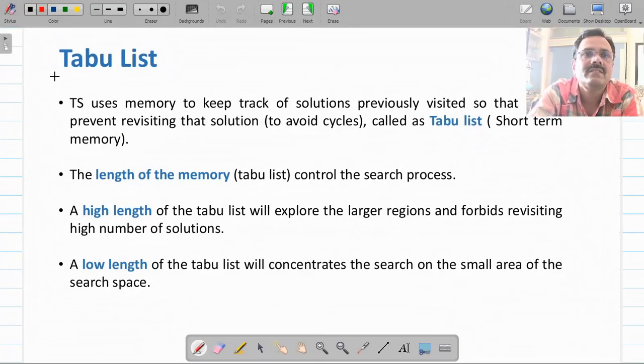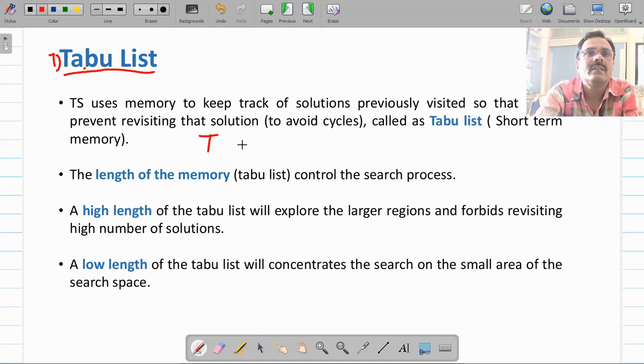Now we will discuss various parameters which are very important while designing and implementing this tabu search algorithm. The success of this algorithm basically depends upon how you have fine-tuned these parameters. In this list of parameters, the first important parameter is our tabu list. Tabu list is a short-term memory, and in this list you store recently visited nodes, and we denote this tabu list by the symbol T. So T will represent your short-term memory or your tabu list in our tabu search algorithm.